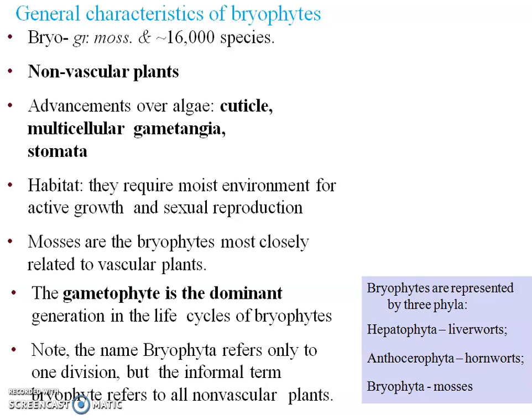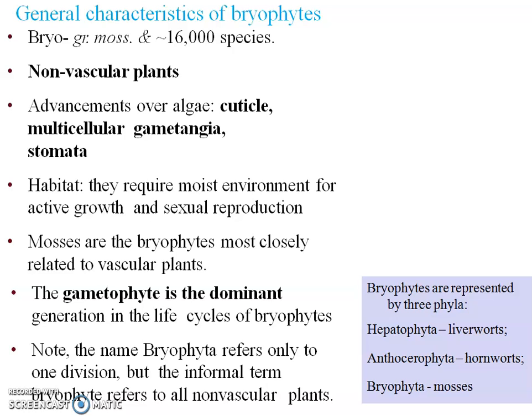What are the general characteristics of bryophytes? Bryo means moss, and there are about 16,000 species of bryophytes. They are non-vascular, that means they do not have a vascular system, they do not have a xylem and phloem. Their advancement over algae is that they have a cuticle, they have multicellular gametangia, that means the gamete bearing structures are multicellular, and they have stomata. They also require moist environment for their activities and sexual reproduction.